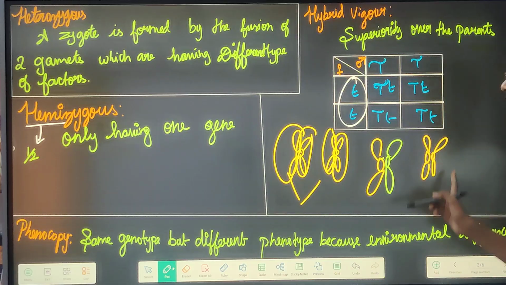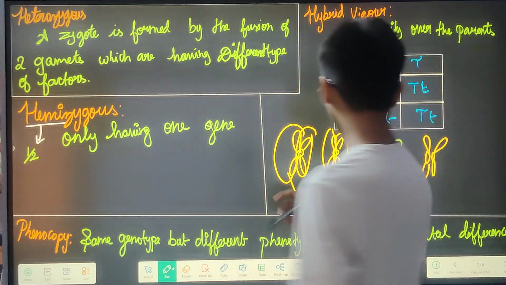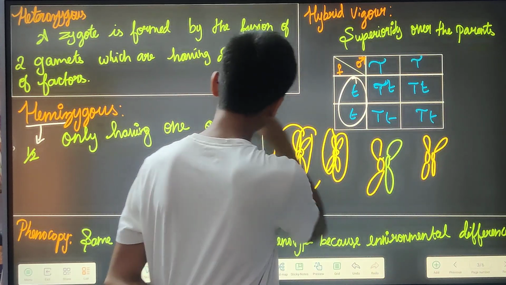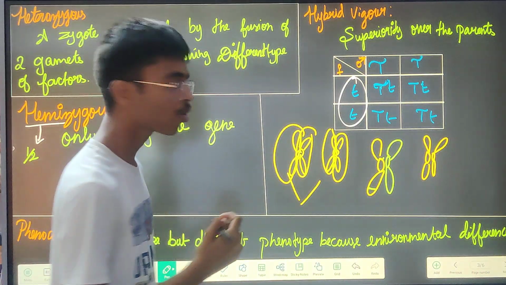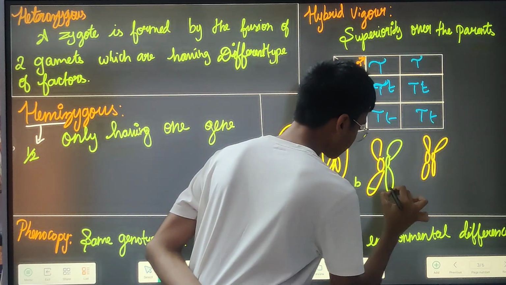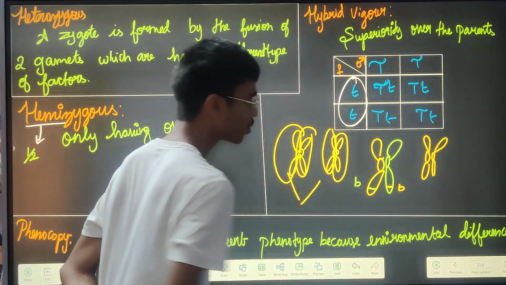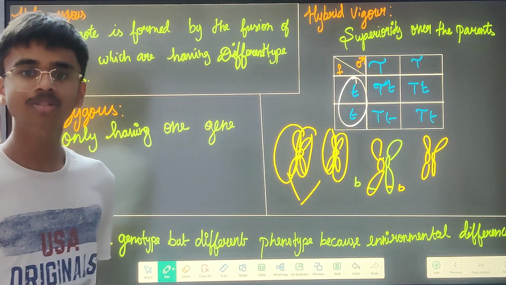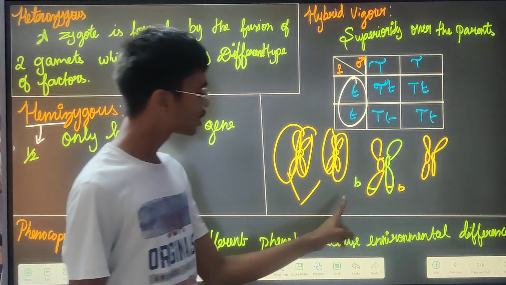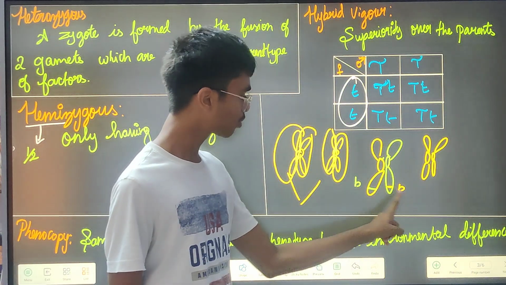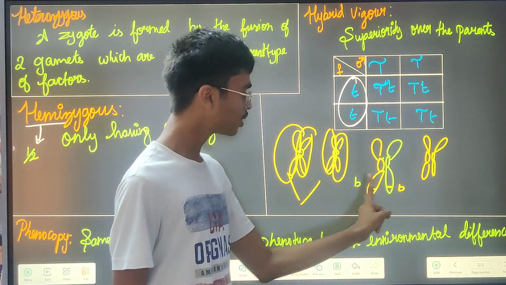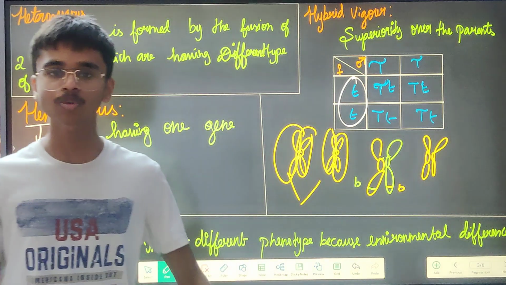Okay, so they will be like this. Now when you take the case of homozygous, that is, here also, you take genes. In the case of homozygous, if here there is B, then here also there will be B in the same locus. Locus is singular, loci is plural. So in the same loci of this chromosome, in this chromatid, if you are checking, here it should be B, here also it should be B, then it is homozygous.